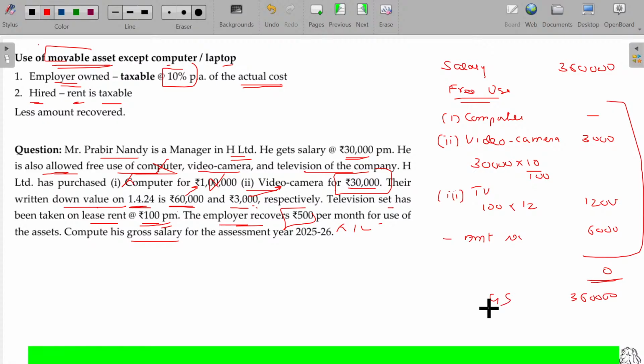From there, you can subtract standard deductions and all, right? Hope now you'll be able to understand these 5 aspects. These 5 aspects are very simple concepts, so I completed all these things at a shot.